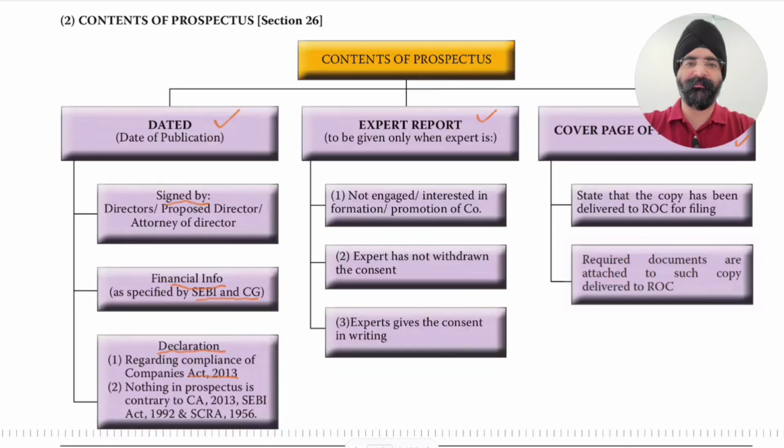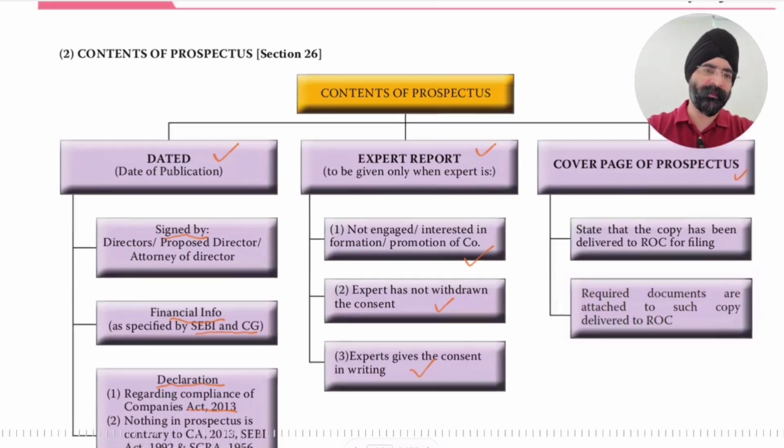Next is expert report. So it is to be given only when the expert is not engaged or interested in the formation or promotion of the company. So the expert should not be engaged in the formation or promotion of the company. Then the expert has not withdrawn the consent, means the expert has given a consent and that consent is valid when the prospectus is issued. The expert gives the consent in writing. That consent is to be obtained in writing.